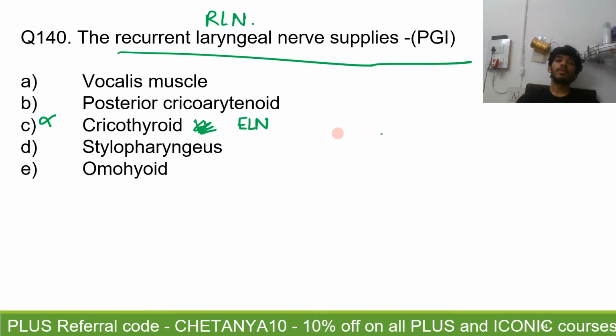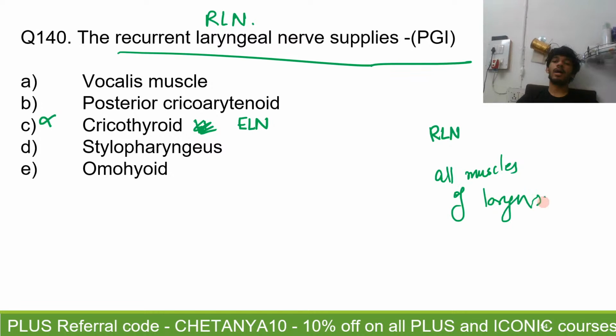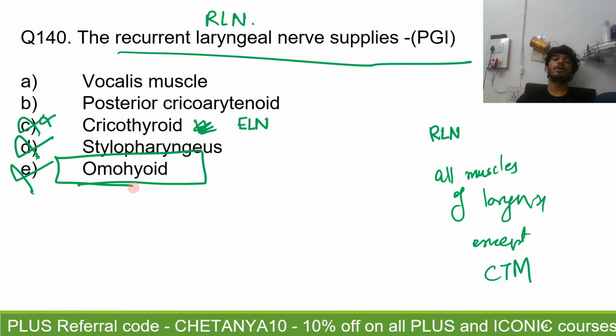Alright. So the recurrent laryngeal nerve supplies all the muscles of the larynx except the cricothyroid muscle. So C is definitely wrong. T is not a muscle of the larynx, it is a muscle of the pharynx, so it will be supplied by the vagoaccessory complex. E is also not a muscle of the larynx, it is a strap muscle, omohyoid, which is supplied by the ansa cervicalis. So what is remaining? A and B, and these two muscles of the larynx are supplied by the recurrent laryngeal nerve. So the answer to the 140th is A and B.